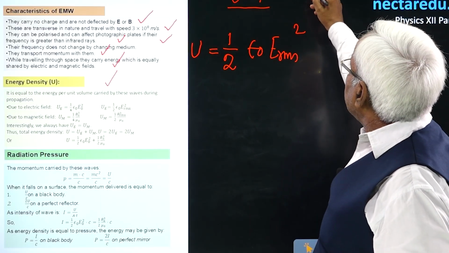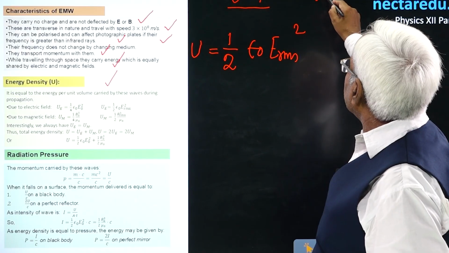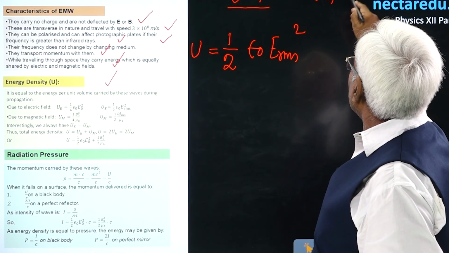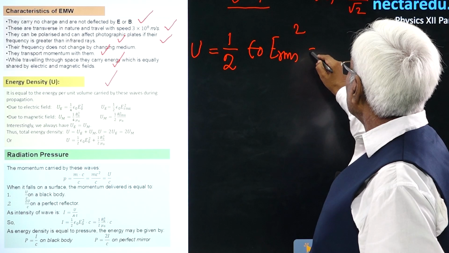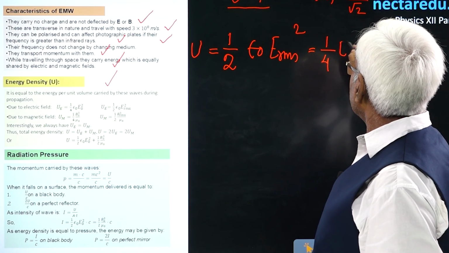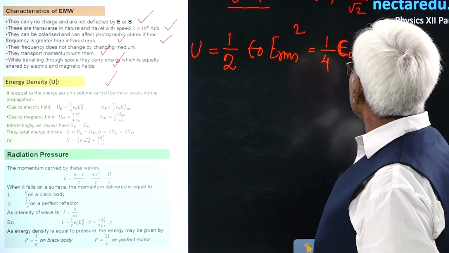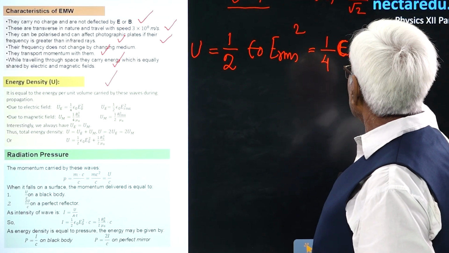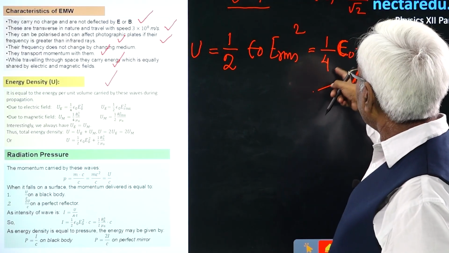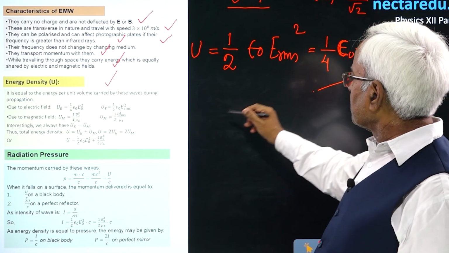If you replace this value E_RMS by E₀/√2, you could write it as 1/4 ε₀ E₀².